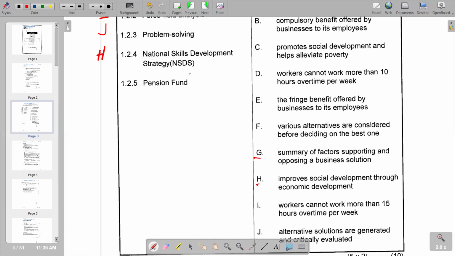Then lastly, we have pension funds. Pension funds becomes the last that we have. We try to see again in column B which one matches pension funds. If we go to E, the fringe benefit offered by businesses to its employees. So this becomes the correct response that we have.